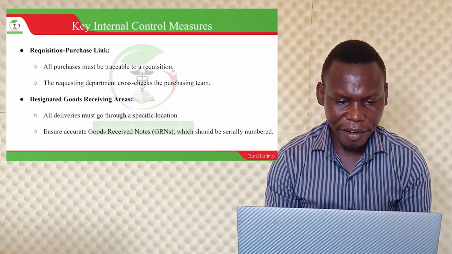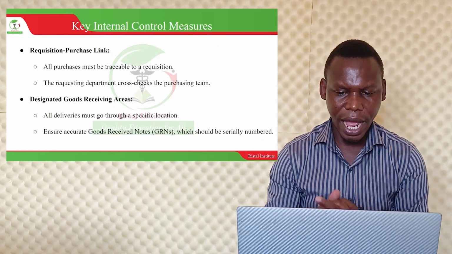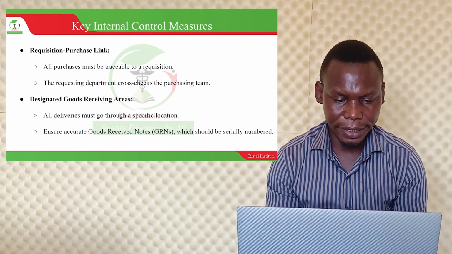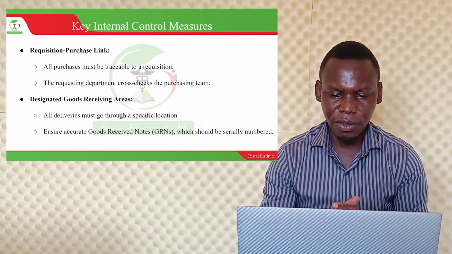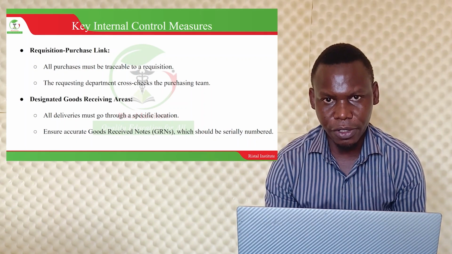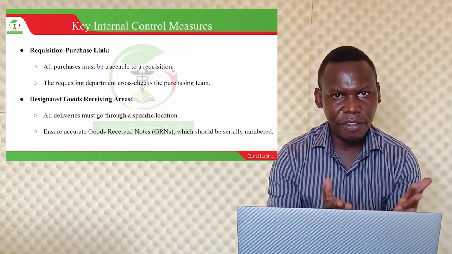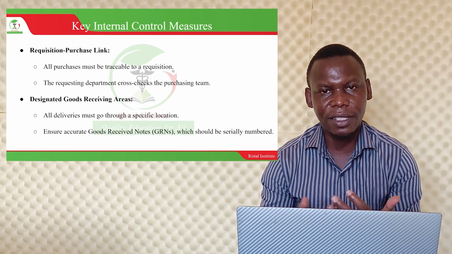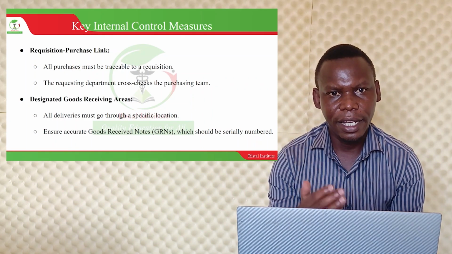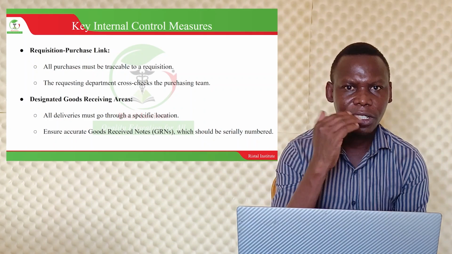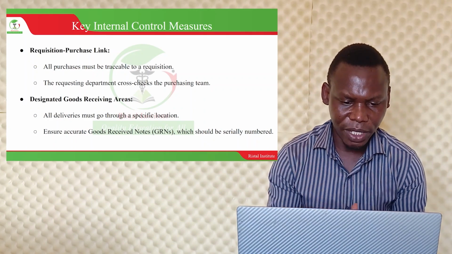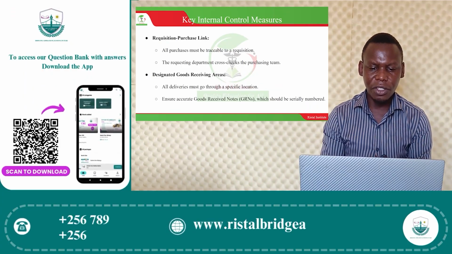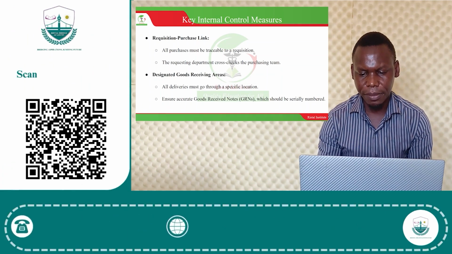Design a good receiving area. You need to know where goods are going to be delivered. All deliveries must go through specific locations, a checkpoint. Maybe if they're coming through the gate, they're checked. They're passing through, this is what is requested, this is what has entered, and it is checked by security. Then when it is entering the stores also, it is cross-checked. Ensure an accurate goods received note.